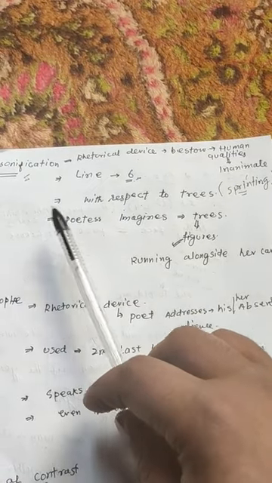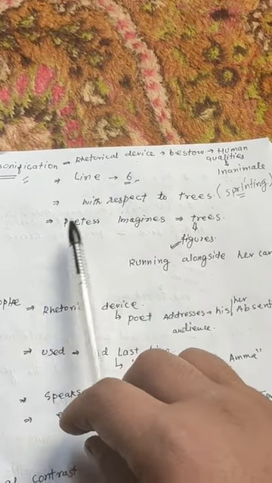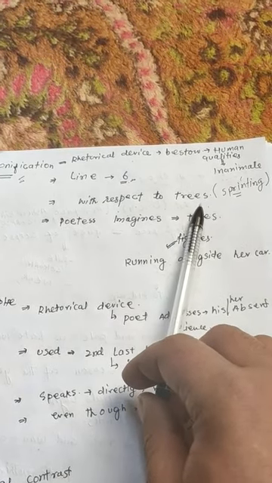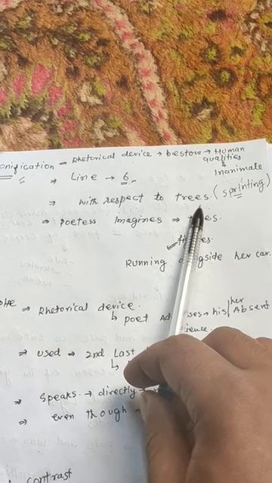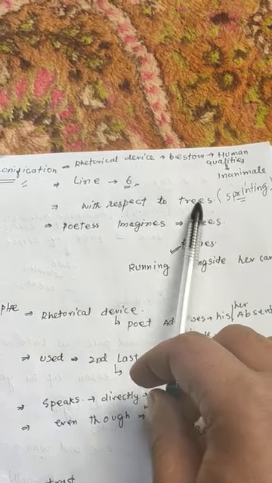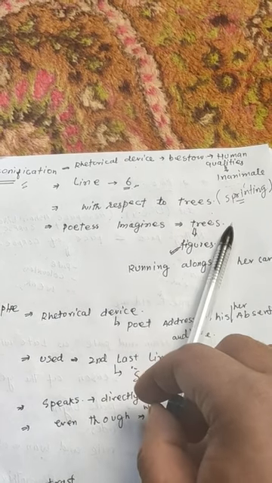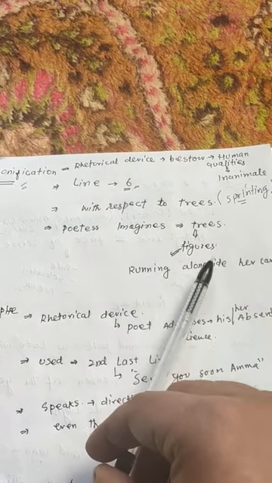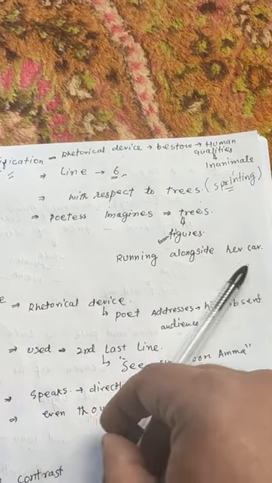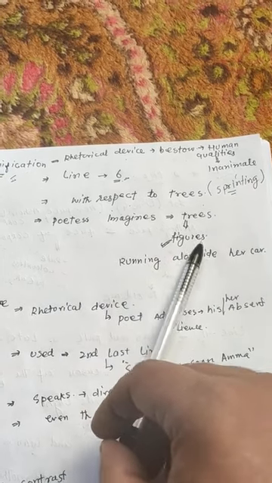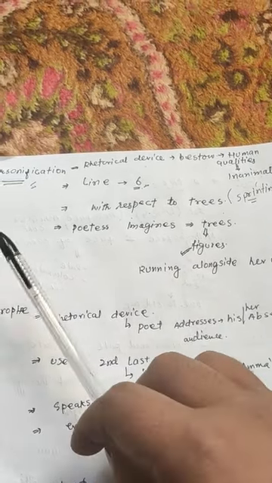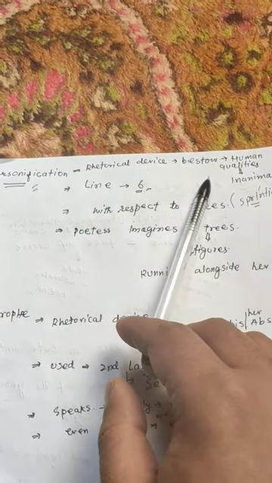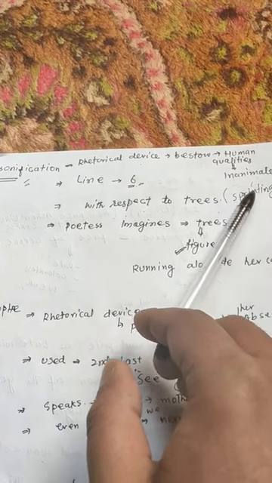So we can say the explanation of the personification is the poetess has transferred human qualities to the trees by transferring the word sprinting. When the poet says that the young trees are sprinting, she means to say that the trees are those figures which are running alongside her car. Poetess actually imagines the trees are those figures which are running alongside a car. This is the explanation of this device, personification. Personification is a rhetorical device wherein the poet bestows human qualities to inanimate things.